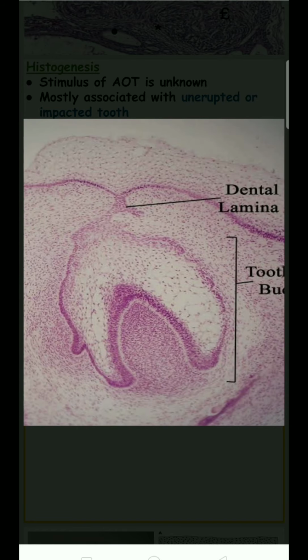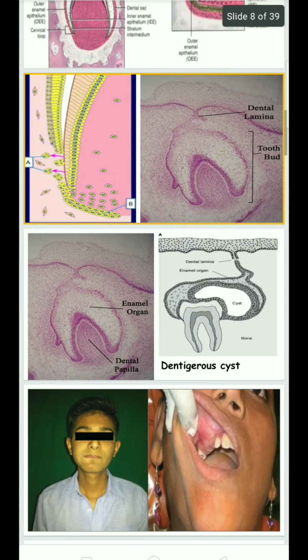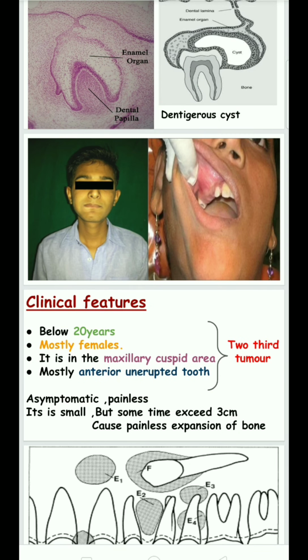The remnants of dental lamina lie above the tooth bud. In clinical features, two-thirds of patients are in the 20-year age group, two-thirds are mostly females, and two-thirds of cases involve mostly the maxillary cuspid area and mostly an anterior unerupted tooth.